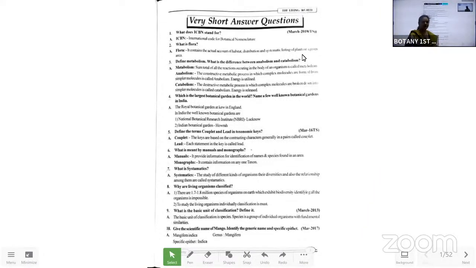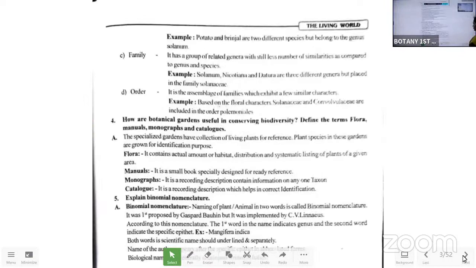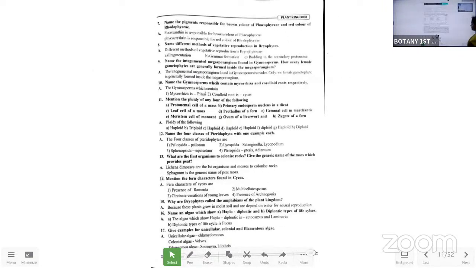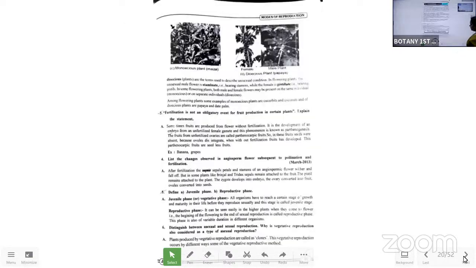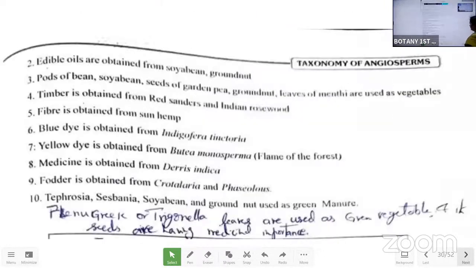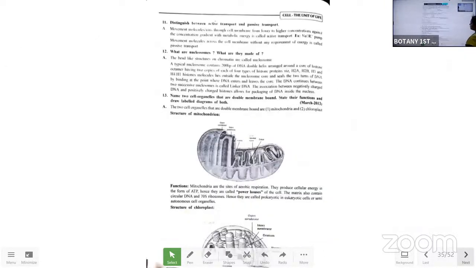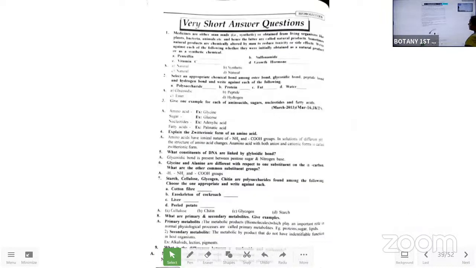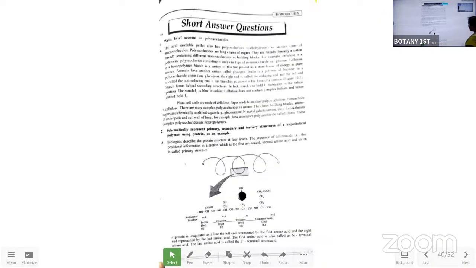Yesterday, we started with the VSQs from the different chapters, beginning with ecology. We started from the last chapter because that is the easiest one, and we will surely get one VSQ from that chapter. We'll continue from where we left yesterday. I think we left at chapter 11, Biomolecules and cell division, 10 and 11, I think.